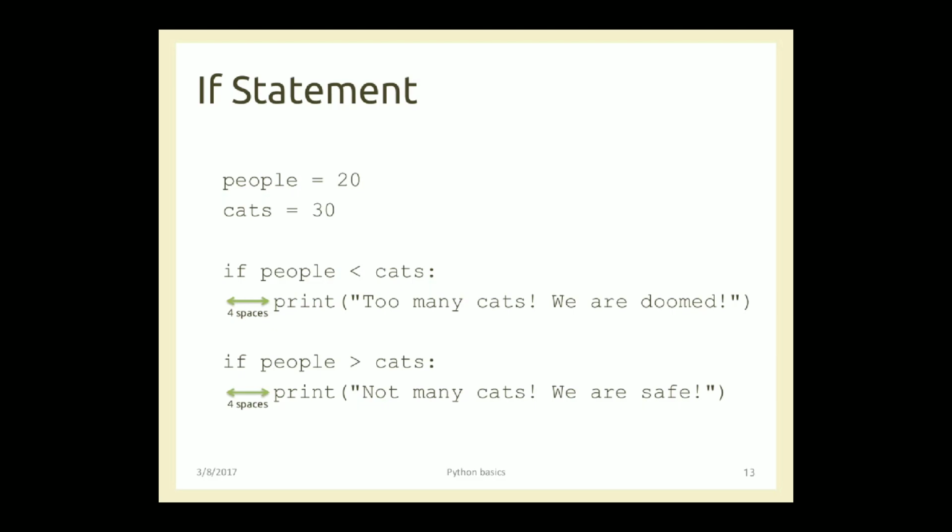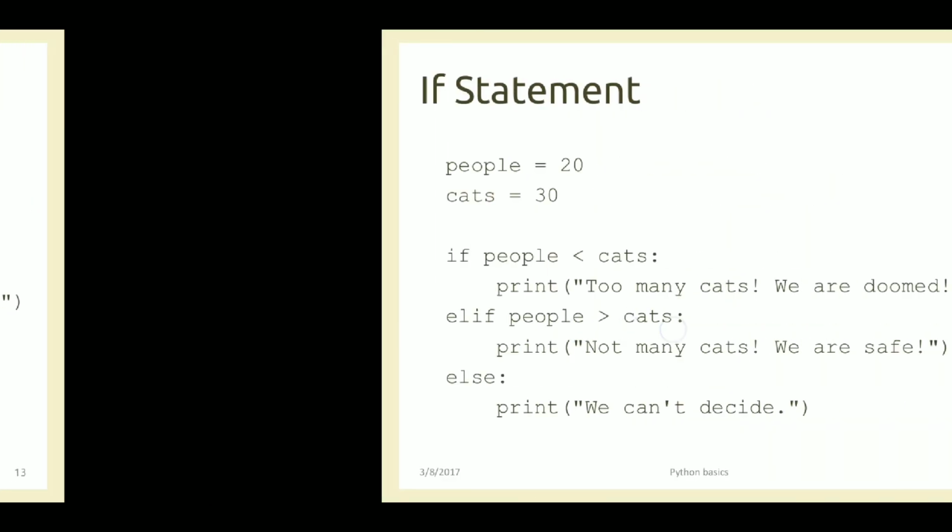So automatically four spaces are left, and then we write the print statement over here. The second if condition is comparing people greater than cats. Okay, and then we have another print statement in the next line, leaving four spaces. So this is how we compare something using the if statement. Colon here basically means we are starting the block of the if. We can have any number of lines inside any if block.